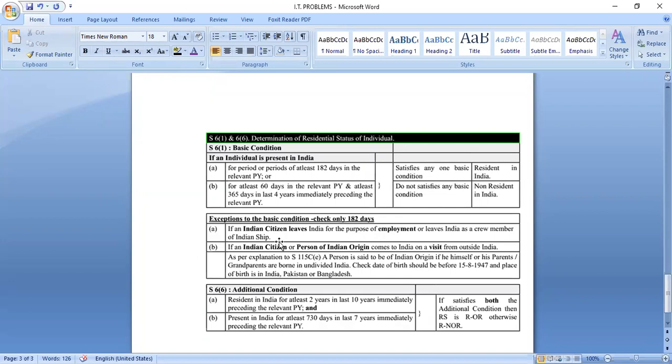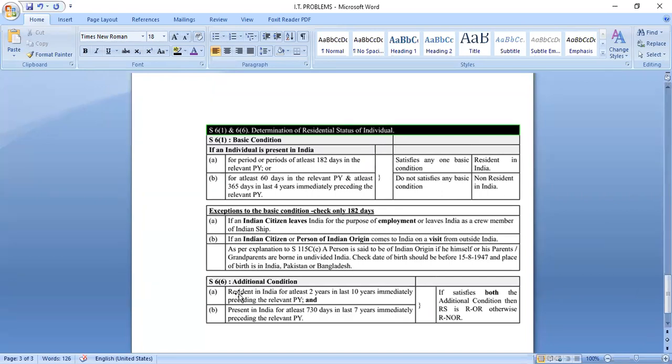Okay. Now, go for the additional condition, the rule A and rule B. Now, this is the basic condition, this is the rule A and rule B. Rule A: just remember, greater than or equal to 182 days should be in India for the last year, previous year.